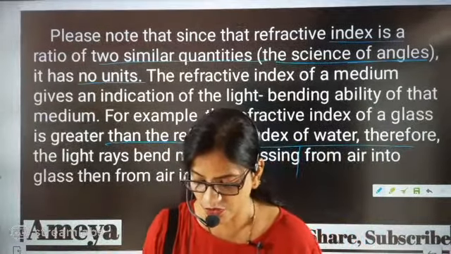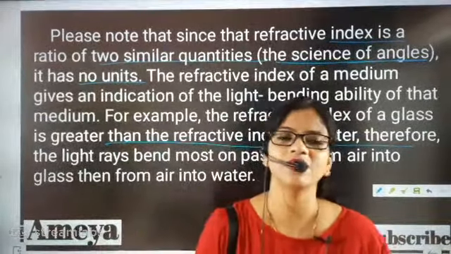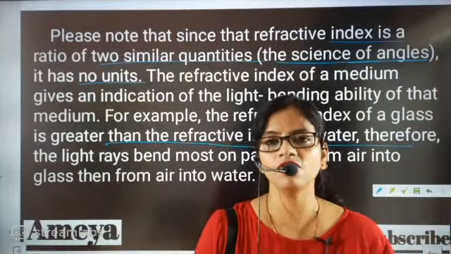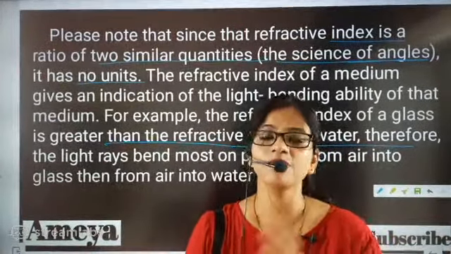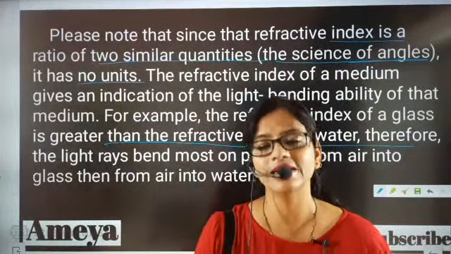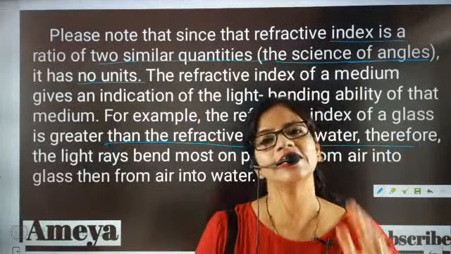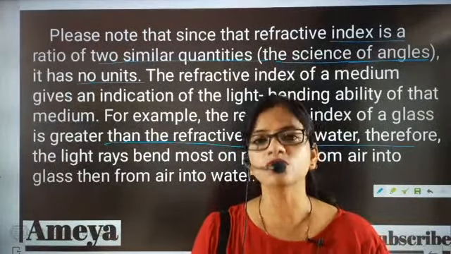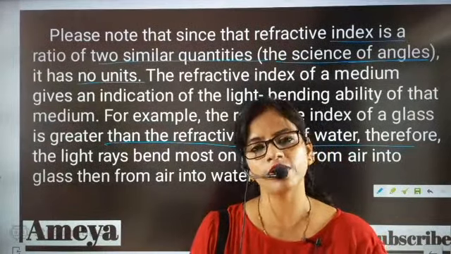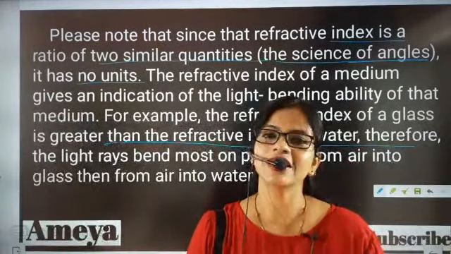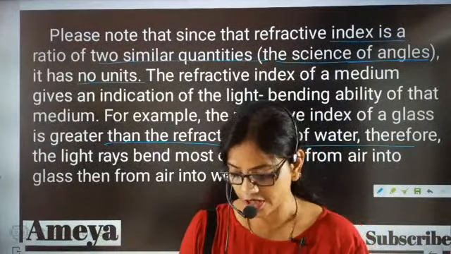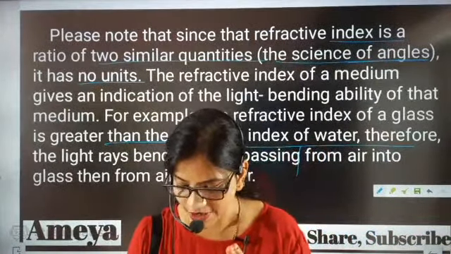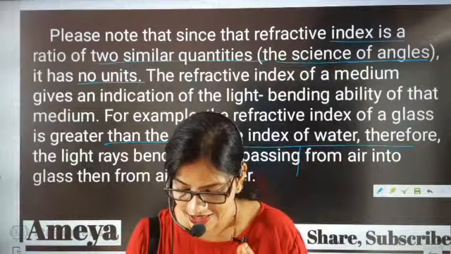I still remember some of your answers, and you explained why: because bending of light will be more in glass than in water, because glass is optically denser. The speed of light in glass is reduced and the speed of light in water is more. That means bending is more in glass than in water. Very good, beta. So the density of glass is greater than water.